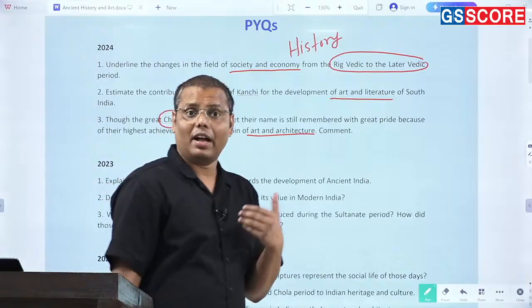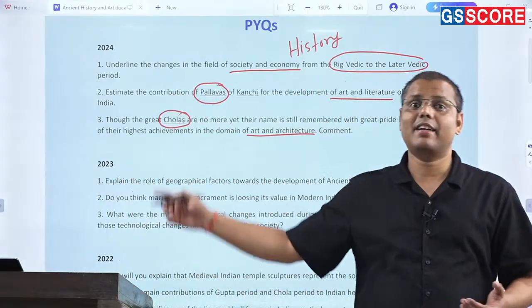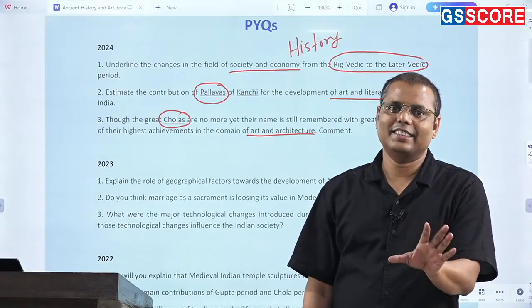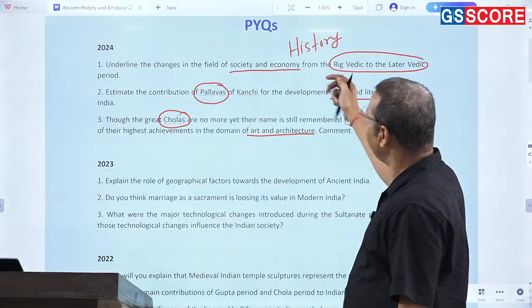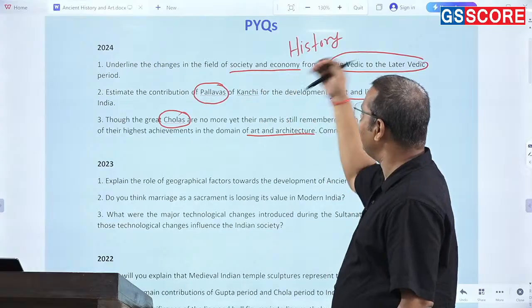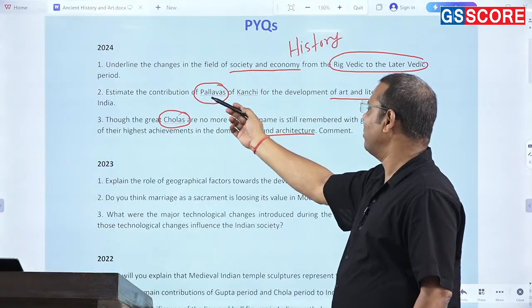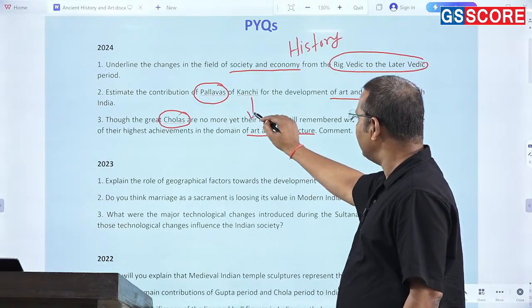And even if I have been asking, I'll try to make a balance and I'll try to pick up one, let's say, dynasty from North India. This is a sort of logical thing. But they have asked two questions from South India, very similar in nature, Pallavas and Cholas. And in fact, Cholas are following the Pallavas. And in fact, a continuity can be noticed.